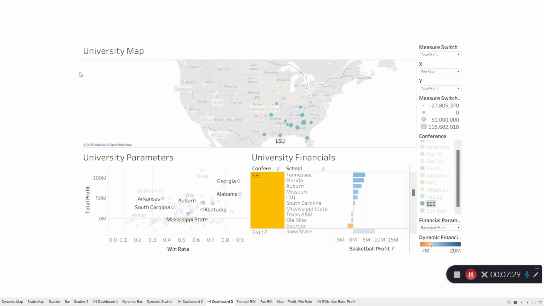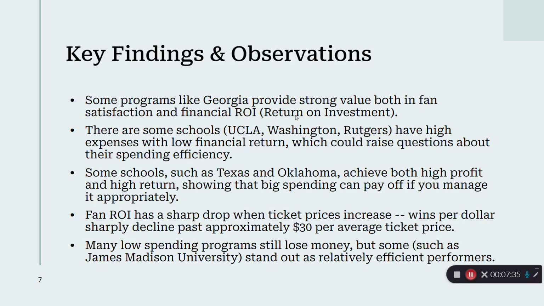So with all of that being said, if we flip back to our slides, there are some key takeaways to highlight. Programs like Georgia provide strong value in both satisfaction and financial ROI to the institution. There are some schools that have high expenses but low financial return, which raises questions about efficient spending and whether they're paying too much in NIL deals or too high a coach's salary for not winning enough games. Some schools, such as Texas and Oklahoma, have high profit and high return, showing that big spending pays off if you manage it appropriately and have appropriate talent to win games.